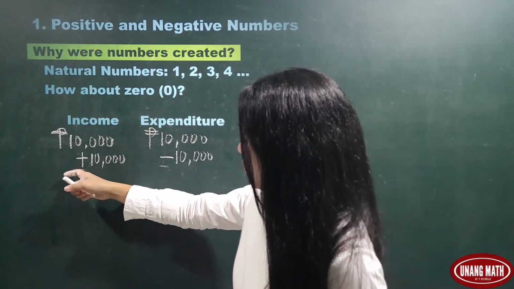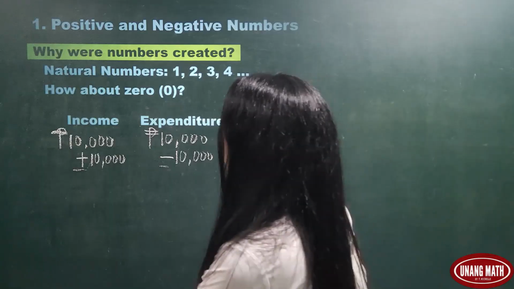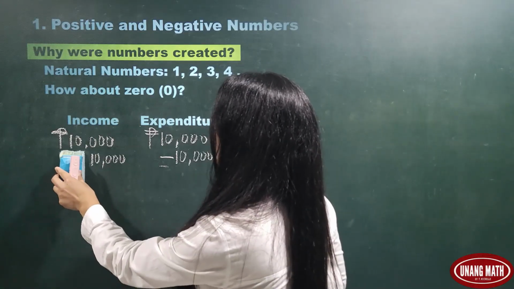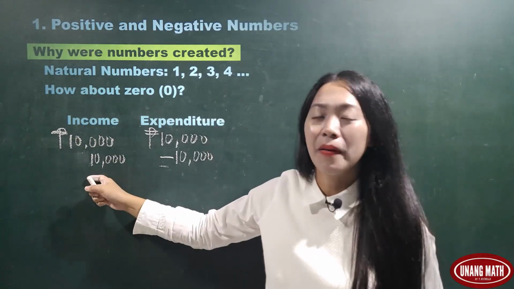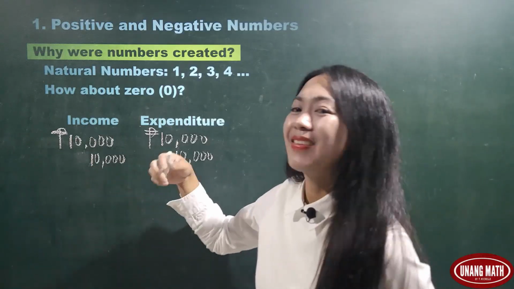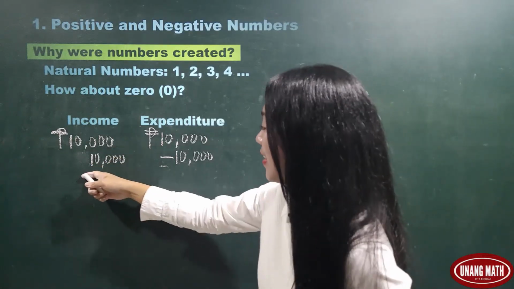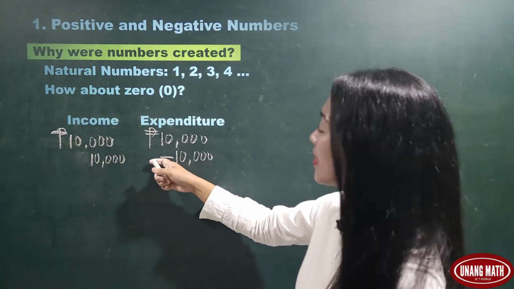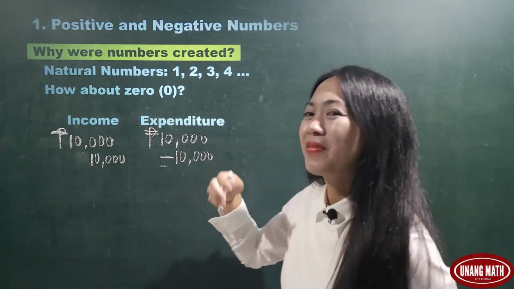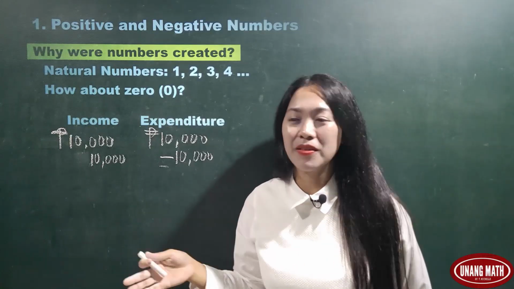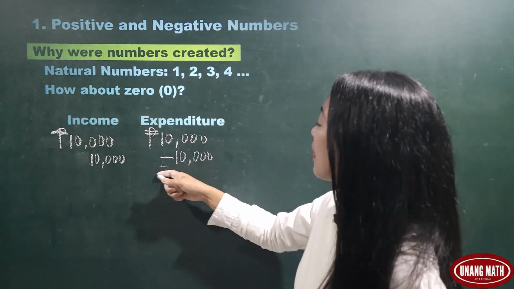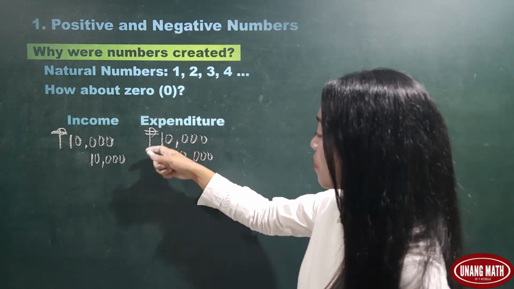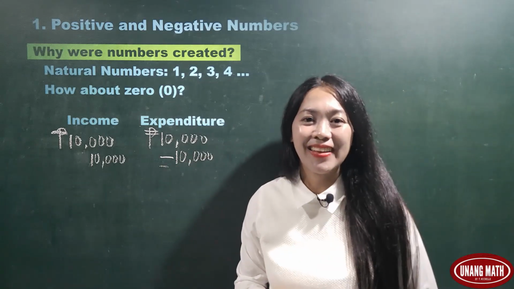When it comes to the positive sign, if we remove the sign before the number, the meaning is the same. But for the negative sign, if we remove the negative sign before the number, the meaning is opposite. So for negative numbers, we shouldn't remove the negative sign.